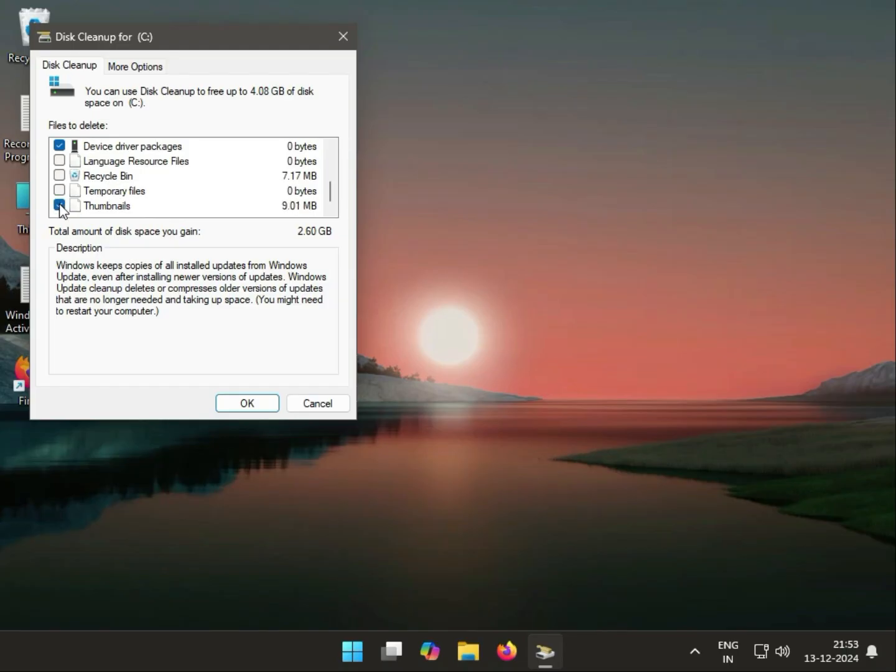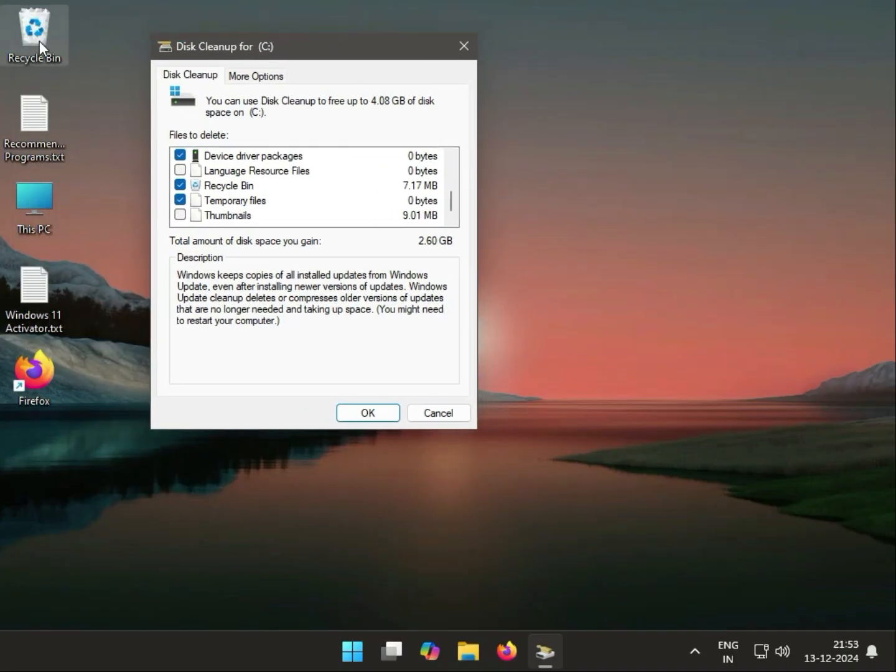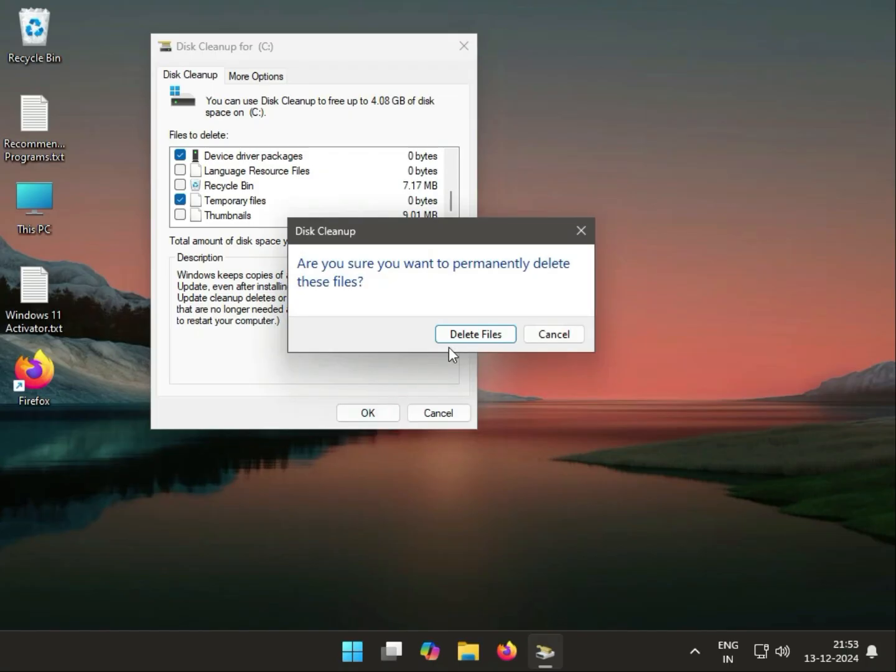Okay, and uncheck temporary files. If you select this one, it automatically cleans your recycle bin. Okay, if you have data there, you can uncheck it and then okay.